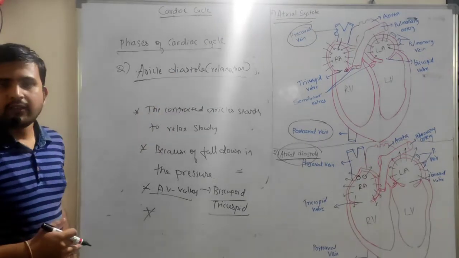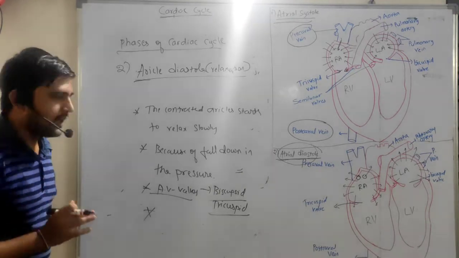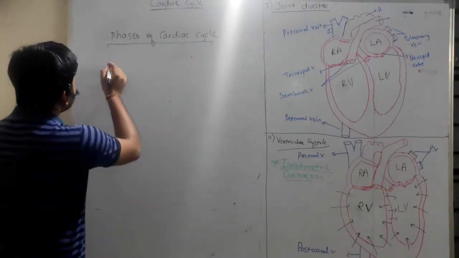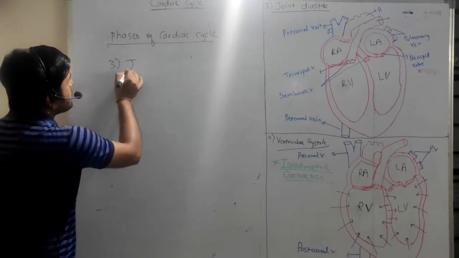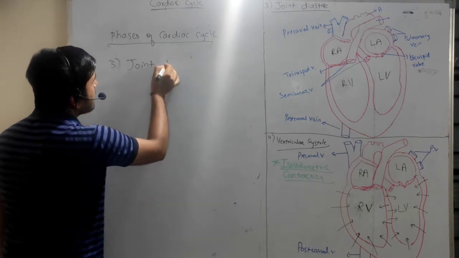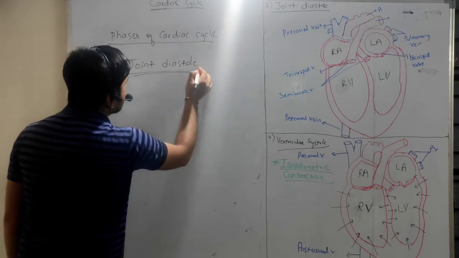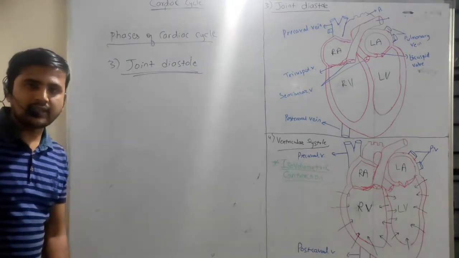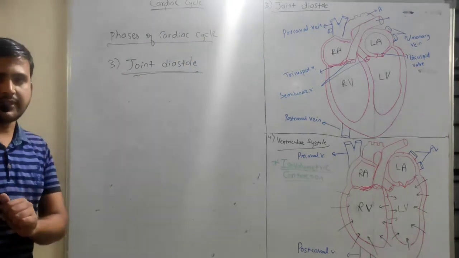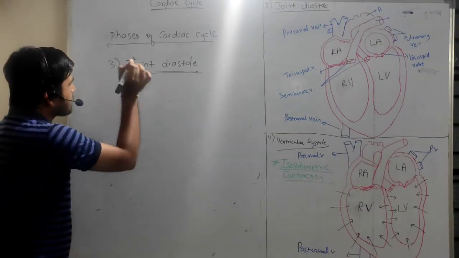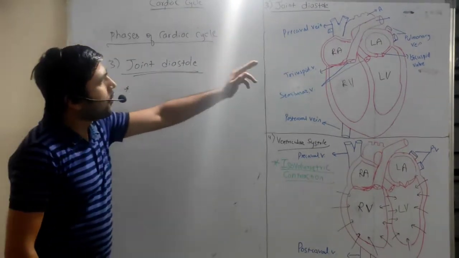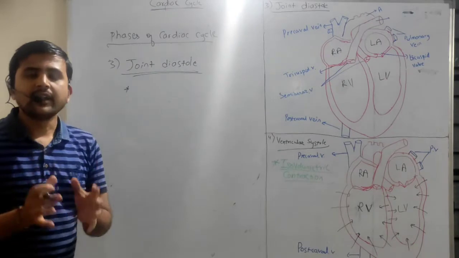So the next phase is joint diastole, the third phase. What happened in this phase, right? The main first point of this phase is both chambers are relaxed.